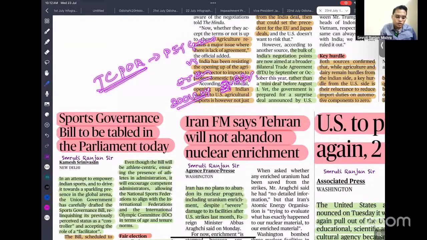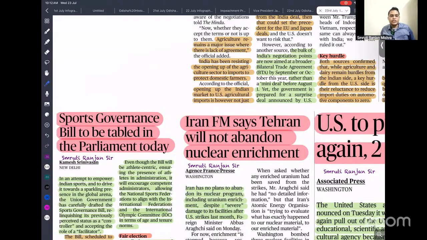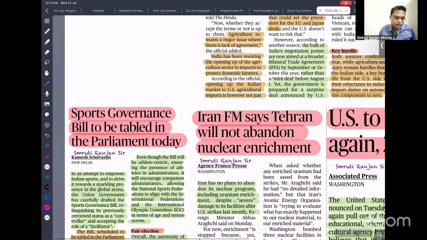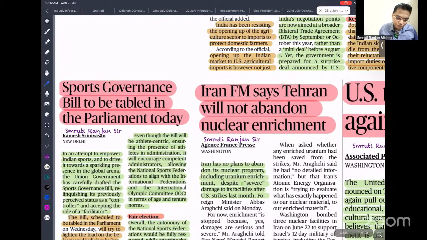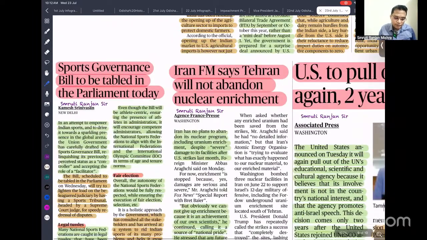But Iran crossed this limit to create more enriched uranium, and this percentage is more than I think 40%. Because of that, all Western countries believe it is a violation of the JCPOA and that Iran is moving towards development of nuclear weapons. Because of that, Israel and the USA recently attacked Iran and destroyed their nuclear capability. After that, their foreign ministry is saying that yes, they will not abandon enrichment despite negotiation.